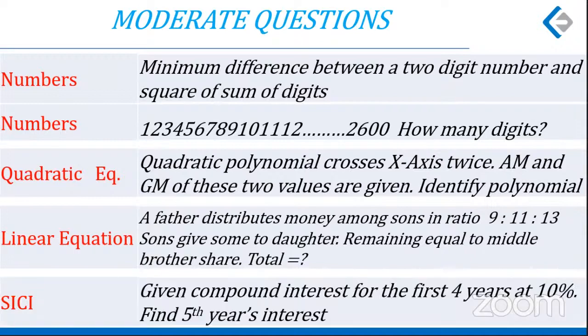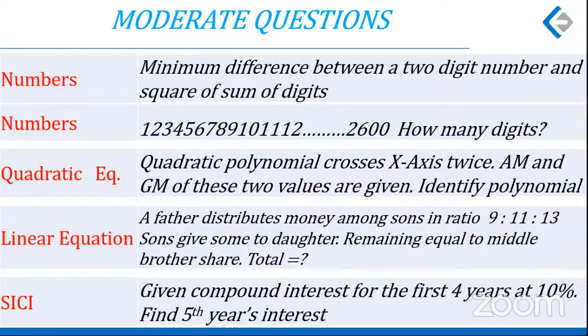Simple interest, compound interest. The situation was compound interest. The rate of interest is 10%. The total interest for the first 4 years is given, 92,280. What we were supposed to do is find the 5th year's interest.